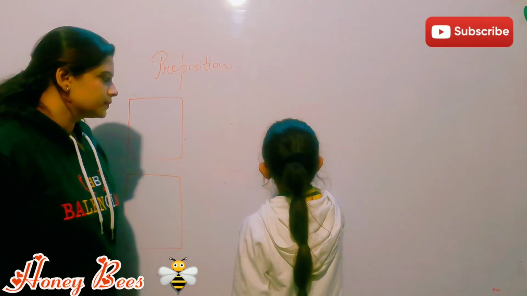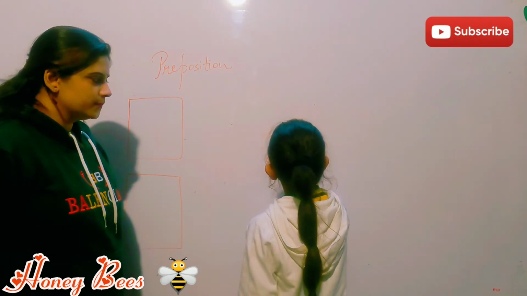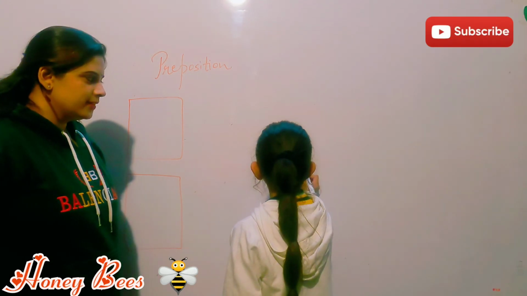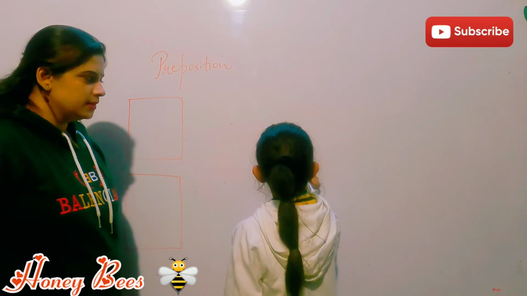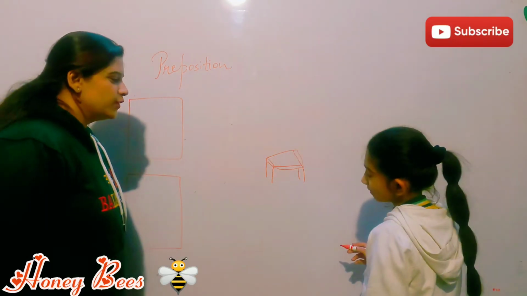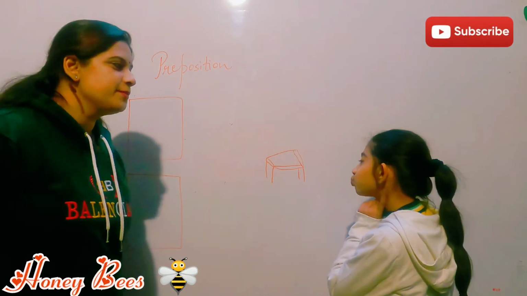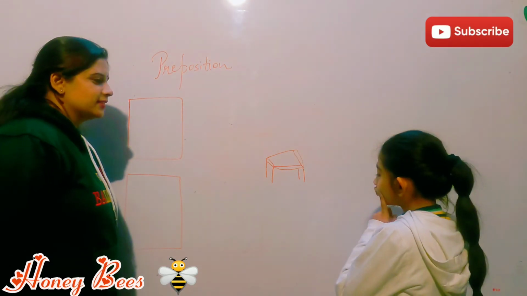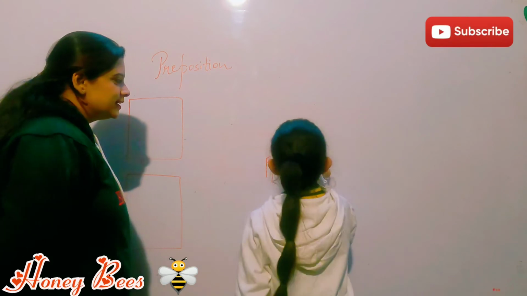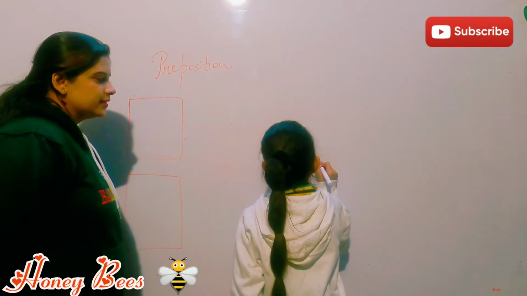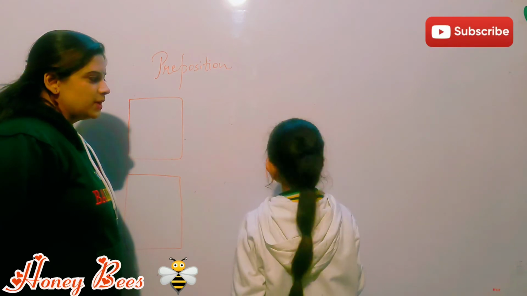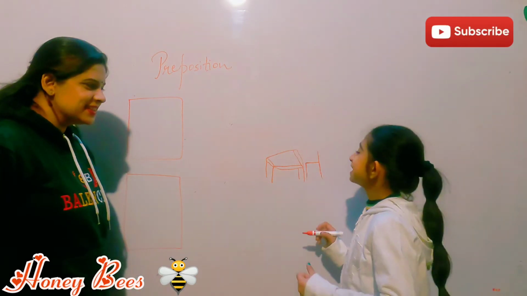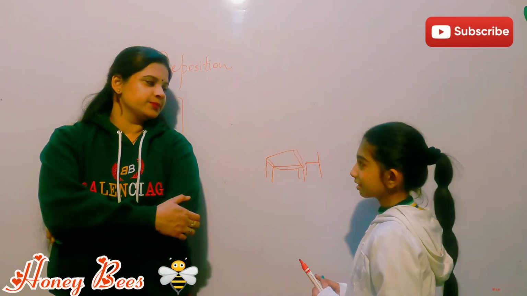I think she has drawn a bed, a table, yes. Okay, so what are you going to put near the table or on the table, under the table? Where? Near the table. Okay. A chair. Chair is near the table. Am I right? Okay, now tell me, where am I standing?